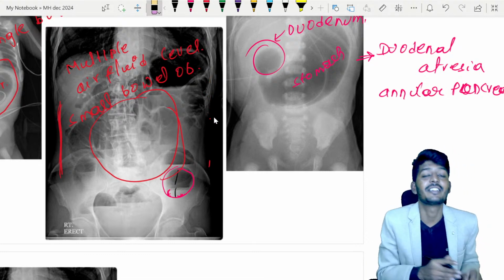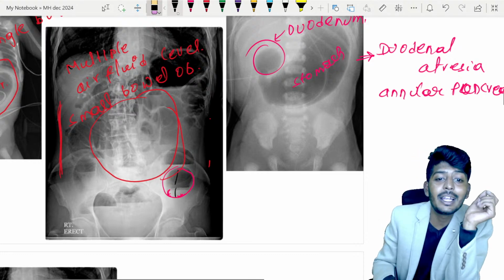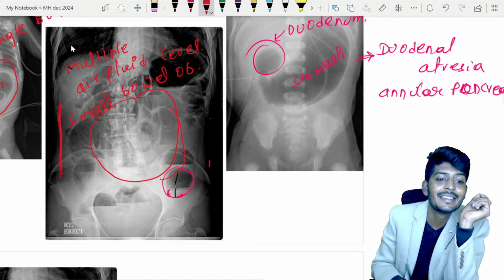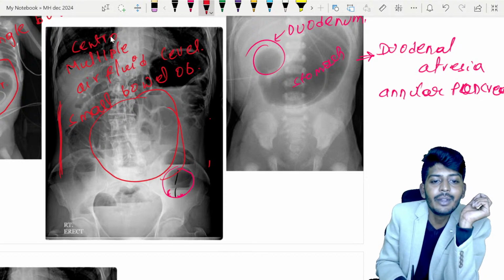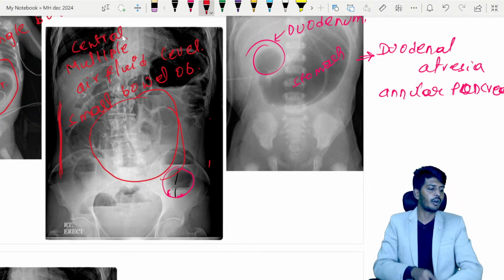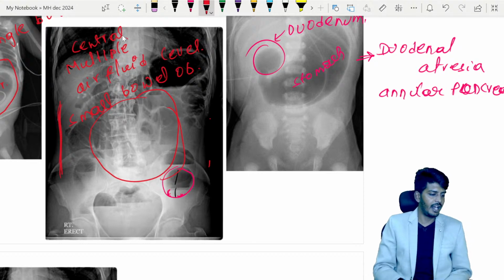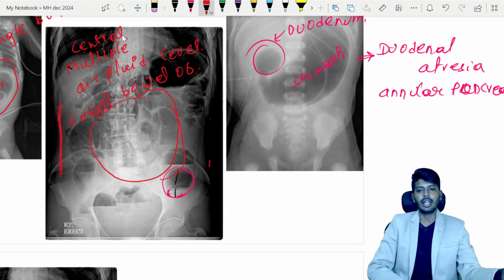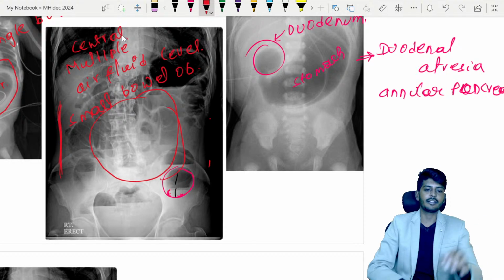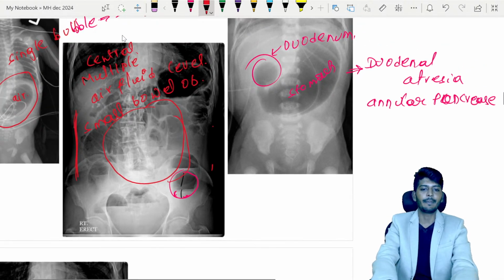But most of the distension is seen in the center part. So multiple air fluid levels, where exactly? Central. So central multiple air fluid levels. So that is your, yes, small intestinal obstruction. Correct. Okay. All right. So duodenal atresia and all the signs, and the multiple bubble sign is done.